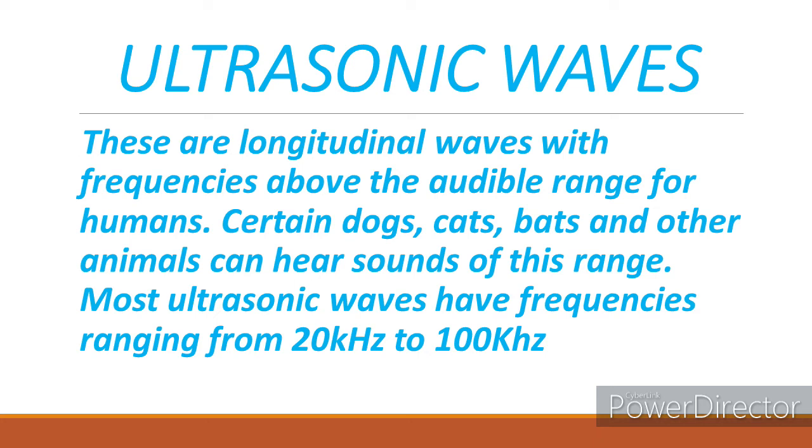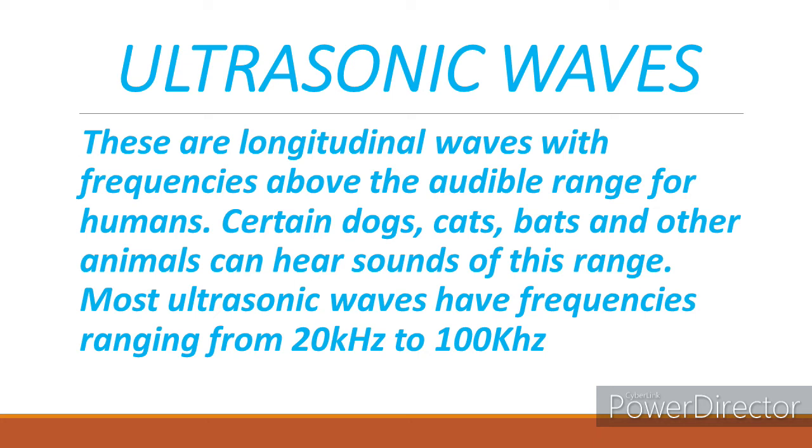Now, these ultrasonic waves actually have some useful applications. For example, they can be used in ultrasound imaging. In ultrasound imaging, they are used for examining the liver, the fetus, and so on, and they are safer than X-rays. We also have the ultrasound flow meter, which uses the Doppler effect for measuring the speed of blood flow. You can also use ultrasound to remove delicate brain tumors with the Cavitron ultrasonic surgical aspirator, that is CUSA.